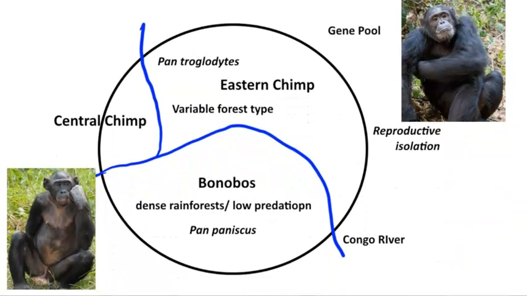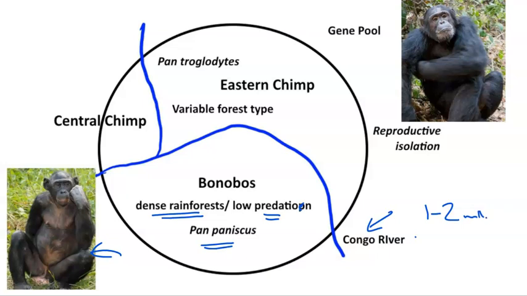So just to reiterate the particular example that we have here, this is an image of a Bonobos chimpanzee. Its characteristics are those selected to operate in dense rainforest, where the levels of predation are particularly low. The species name is Pan paniscus, and the allopatric mechanism, the geographical barrier, is the formation of the Congo River approximately 1 to 2 million years ago.